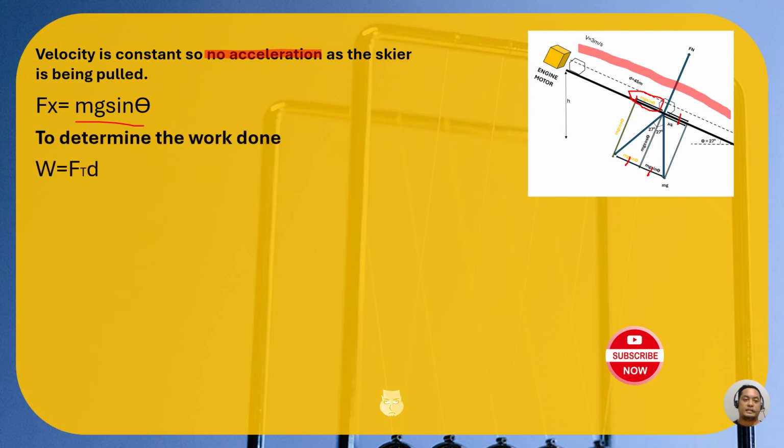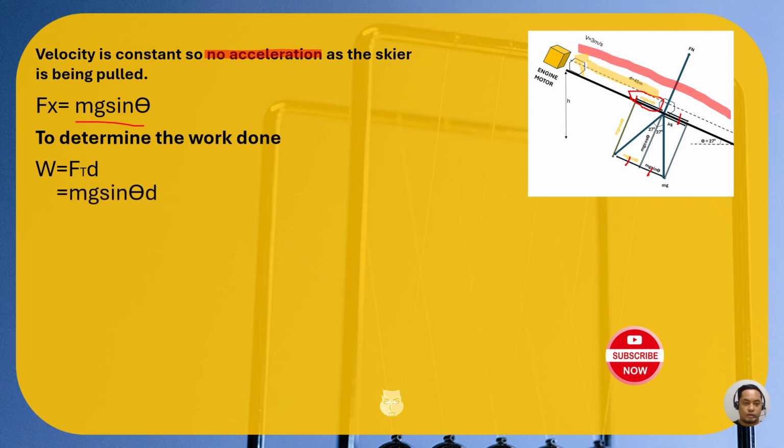To determine the work done, work is equal to tension force. It involves tension force this time because the object is being pulled all the way up this slope. The tension force pulls the object via an engine motor, and then we will multiply it by the displacement. And the displacement is very clear in the problem. It's 45 meters.